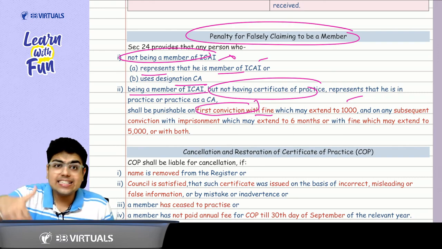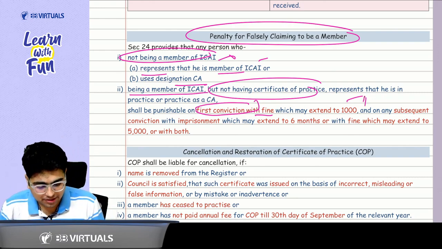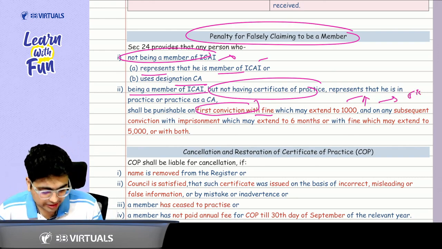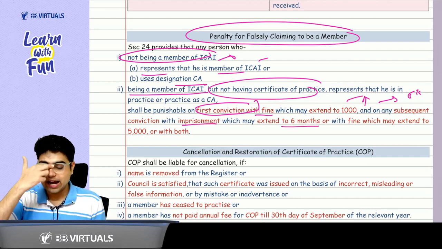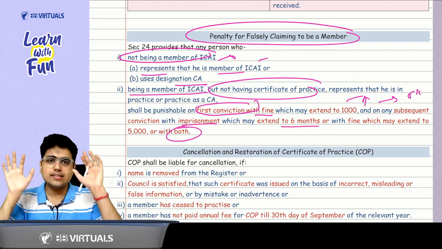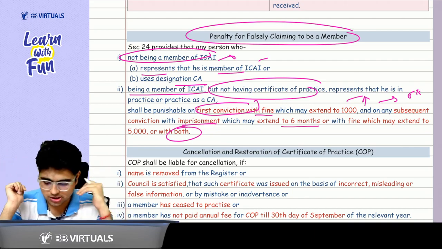And if he does it again, then this 1,000 will be increased to 5,000. Plus, there may be an imprisonment of up to 6 months, or there will be both. So this is a thing that you just need to remember from an MCQ point of view.